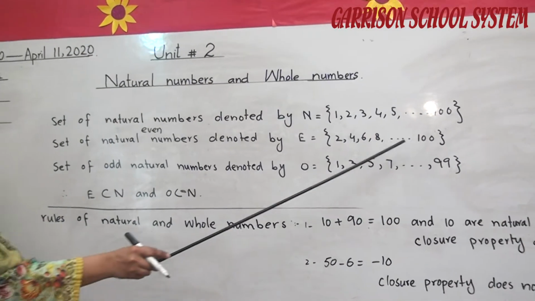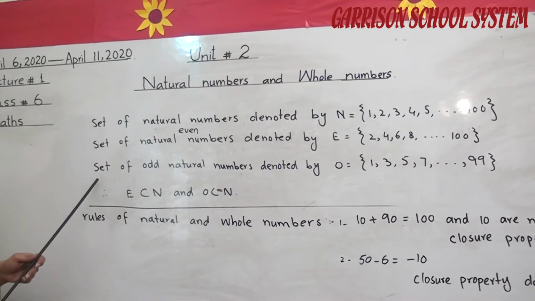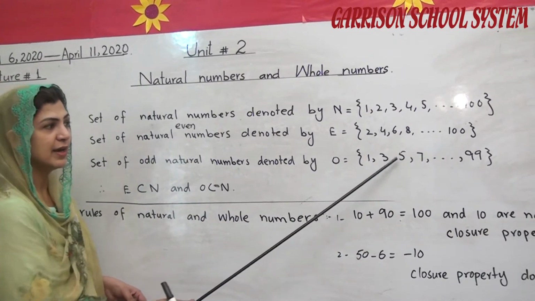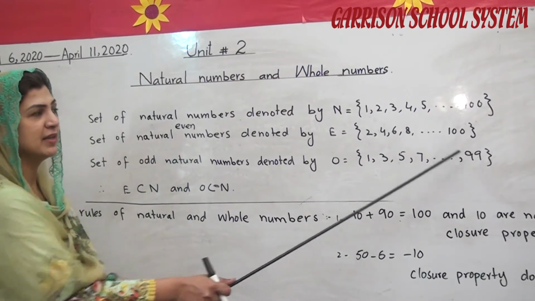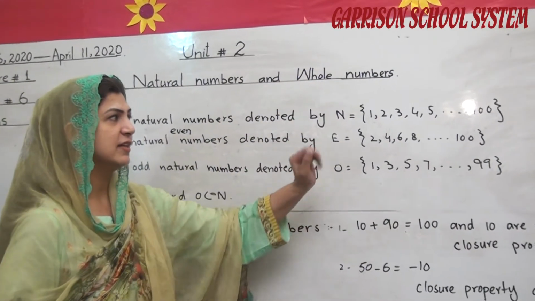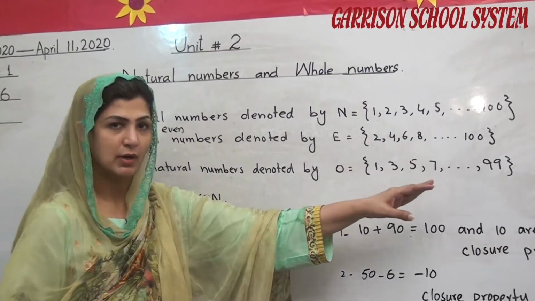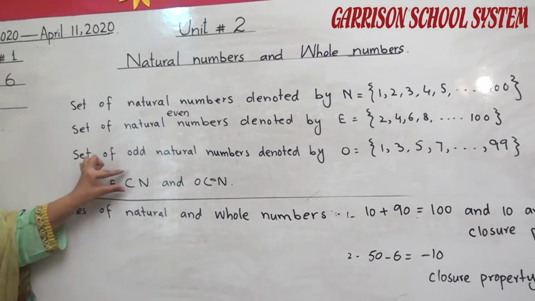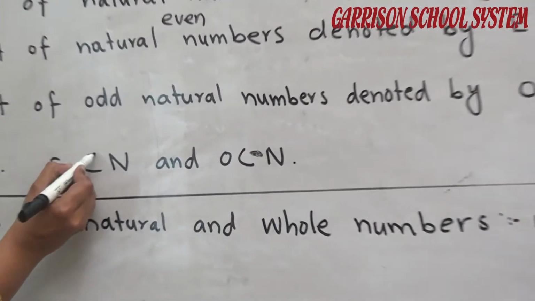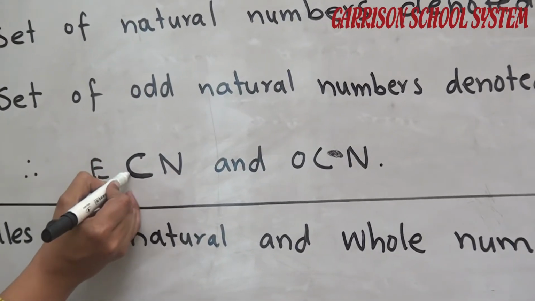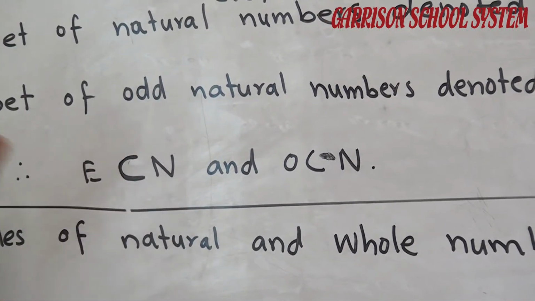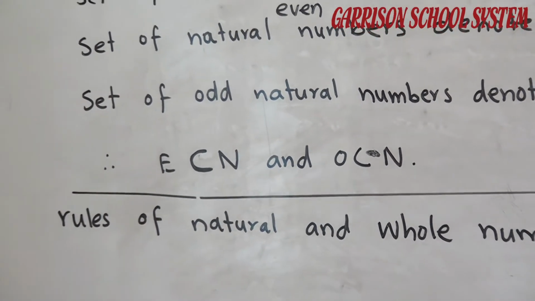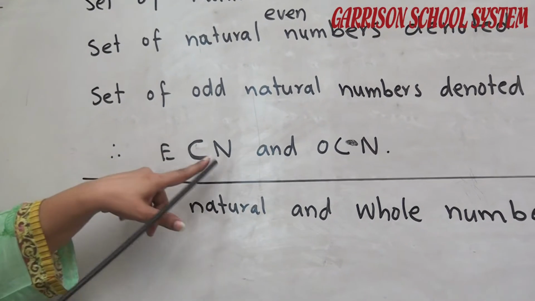Here the limit is up to 100. In this way, the set of odd natural numbers is denoted by O: 1, 3, 5, 7 up to 99. For example, these are the sets: 1 to 100, even numbers 2 to 100, and odd numbers 1 to 99. And what is the meaning of this type of symbol? We can say it is a subset. Subset means E is the subset of N.